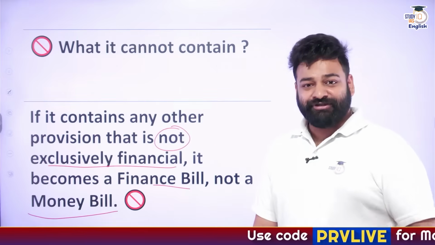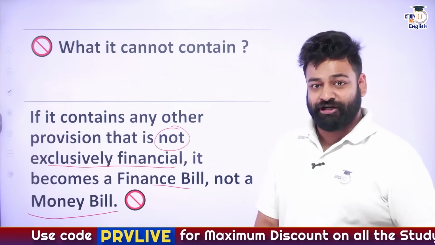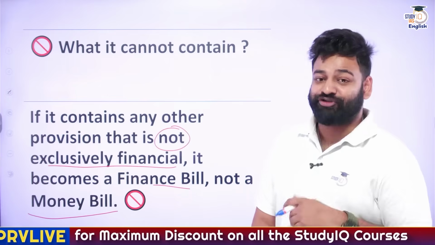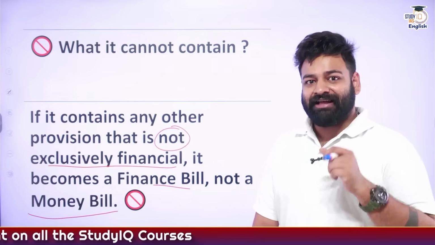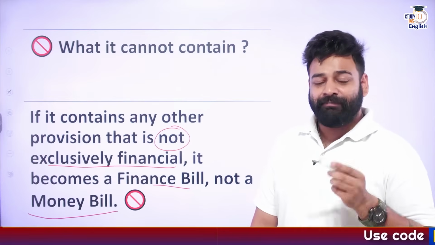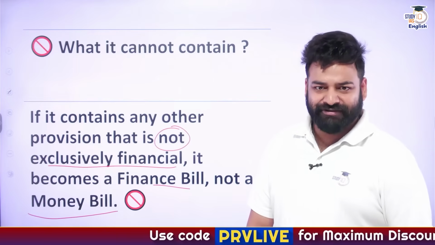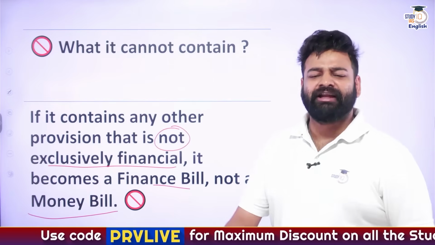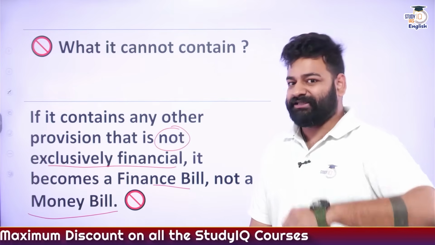If it contains anything that is not exclusively financial, it becomes a finance bill. Yes, that's true. If it contains any provision that relates not just to finances but to other types of acts, maybe the Companies Act, labor laws, something like that, then it becomes a finance bill.